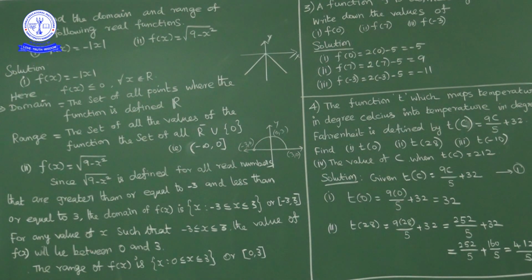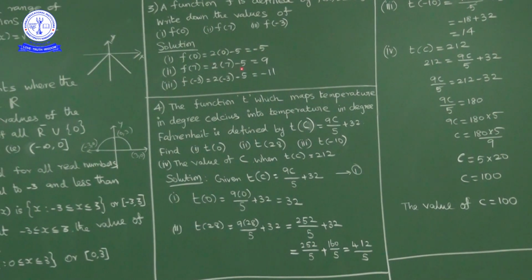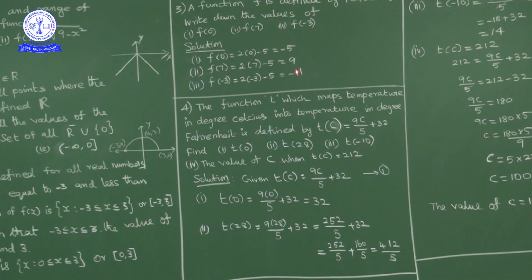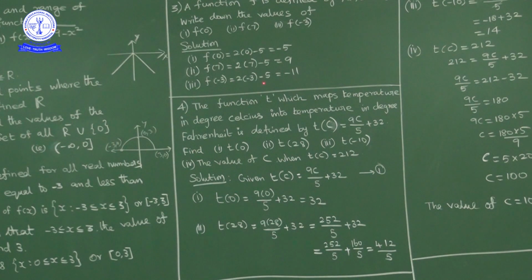Now f of 0 is how much? 2 into 0 minus 5, nothing but minus 5. F of 7, in place of x if you write 7, 2 into 7 minus 5. So 14 minus 5, 9. F of minus 3 is how much? 2 into minus 3, minus 5. So minus 6 minus 5, minus 11. So like this you can find function value at any point in the domain of the function. Here the domain of this function is all real numbers, so you can find at any value, f of 0, f of 1, f of 2, f of 3, f of minus 1, f of minus 2, f of minus 3, f of minus 4, all values you can find.